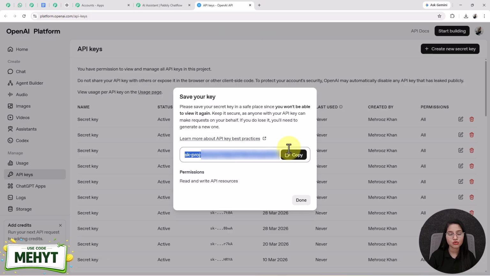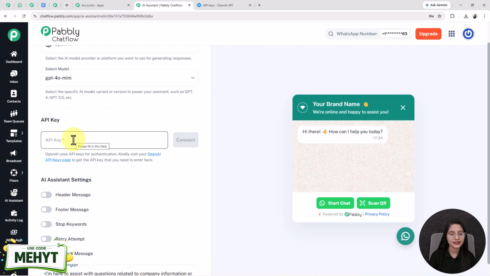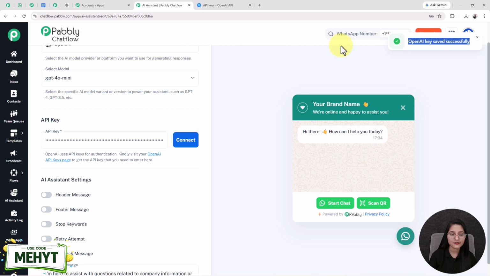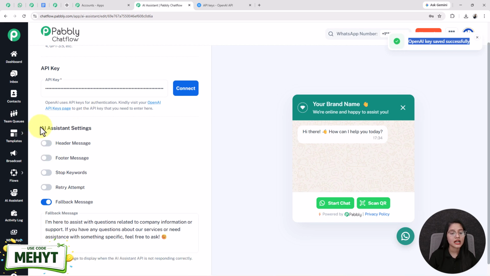Here I want you to know that for generating this API key, your OpenAI account needs to be paid. Now I am copying this API key from here and pasting it in this field. After pasting the API key, I am clicking on this connect button, and see, it says OpenAI key saved successfully.